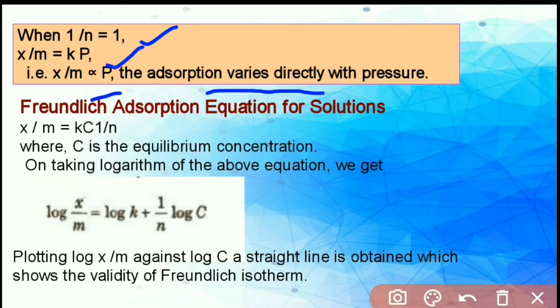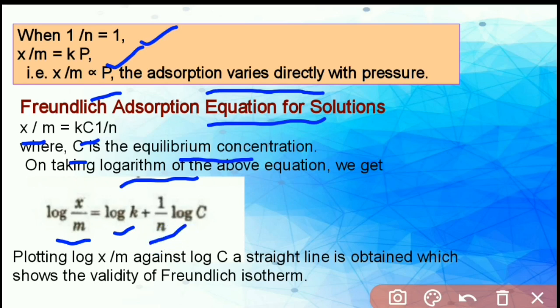Next, the Freundlich isotherm gives an equation for solutions. Here the empirical relationship between adsorption and equilibrium concentration is x by m is equal to k c to the power 1 by n, where c is the equilibrium concentration. On taking logarithm of the above equation, we get log x by m is equal to log k plus 1 by n log c.